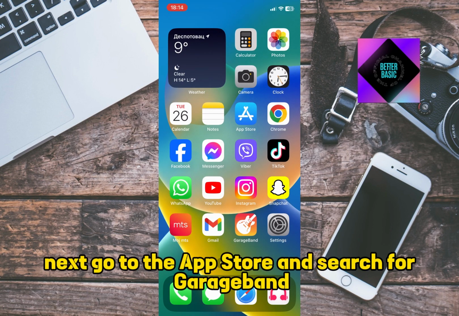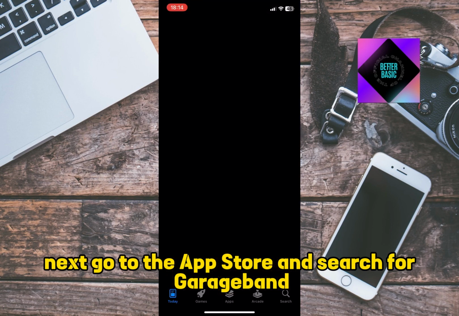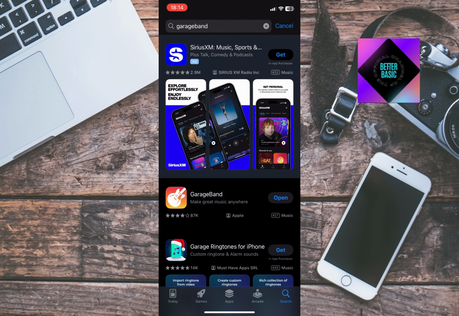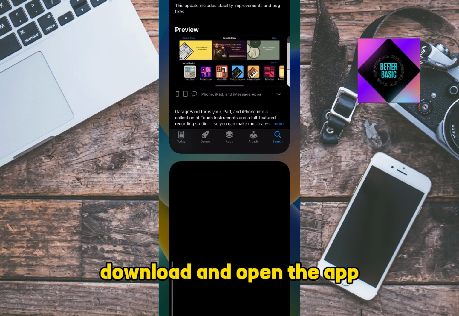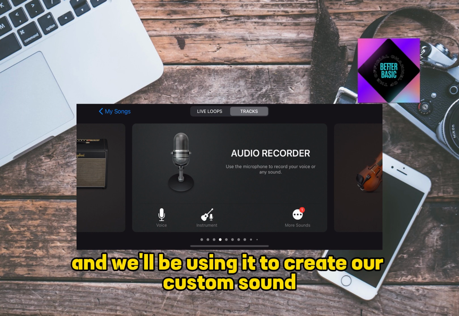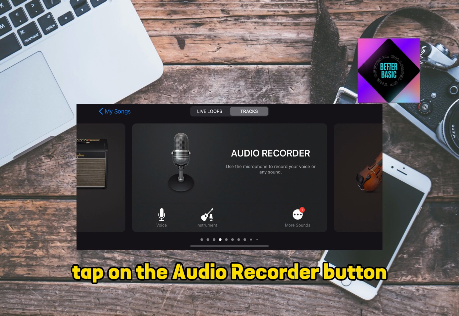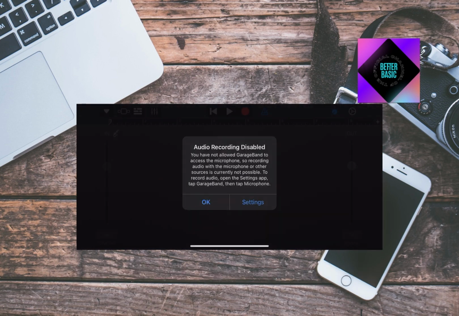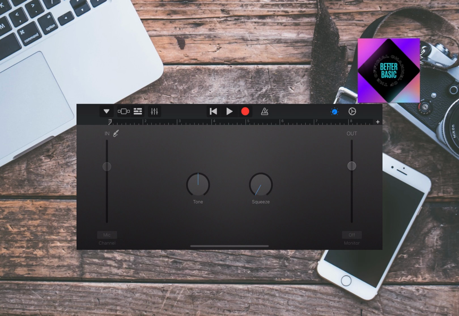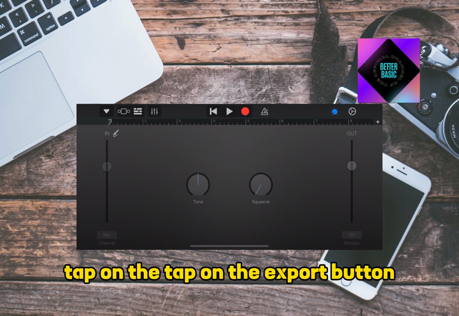Next, go to the App Store and search for GarageBand. Download and open the app. GarageBand is Apple's official application, and we'll be using it to create our custom sound and make a ringtone out of it. Tap on the audio recorder button. This will open the interface for recording. At the top of the screen, you'll see a few buttons. Tap on the